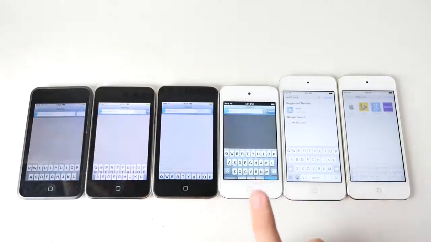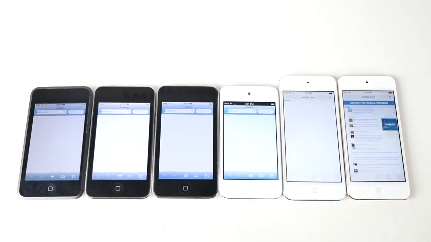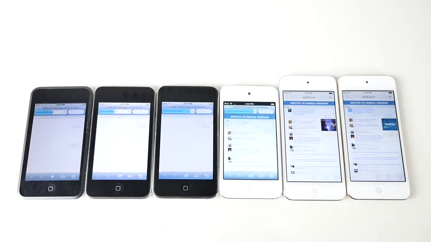And for the last test, just wanted to load reddit.com, test the browser performance. Obviously, 6th generation takes first place, then 5th, and I was surprised to find that in this test, it was a steady progression as well. So it went 6th, 5th, 4th, 3rd, 2nd, 1st generation. And any device below the 4th generation, it just baffles me how anyone could use these older devices to this day. It's just so slow.